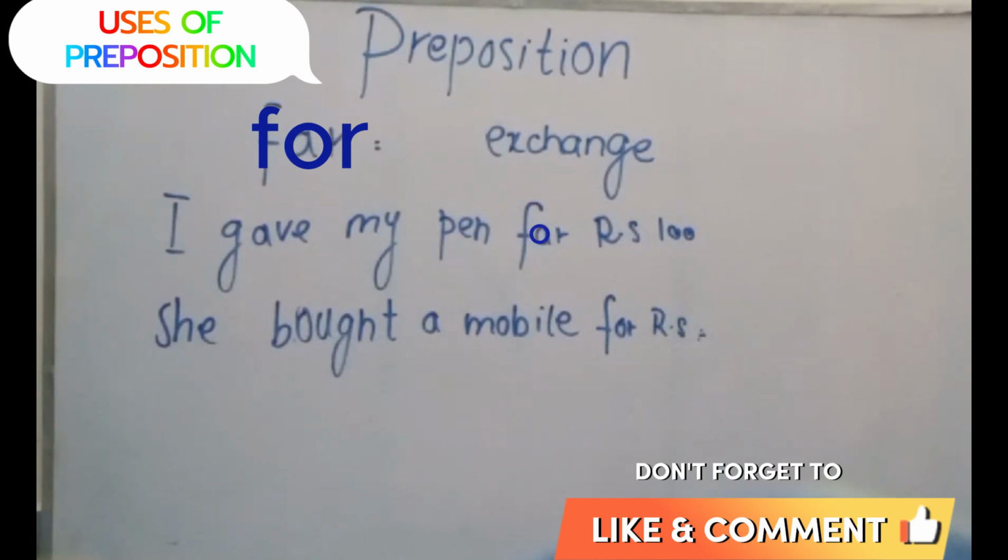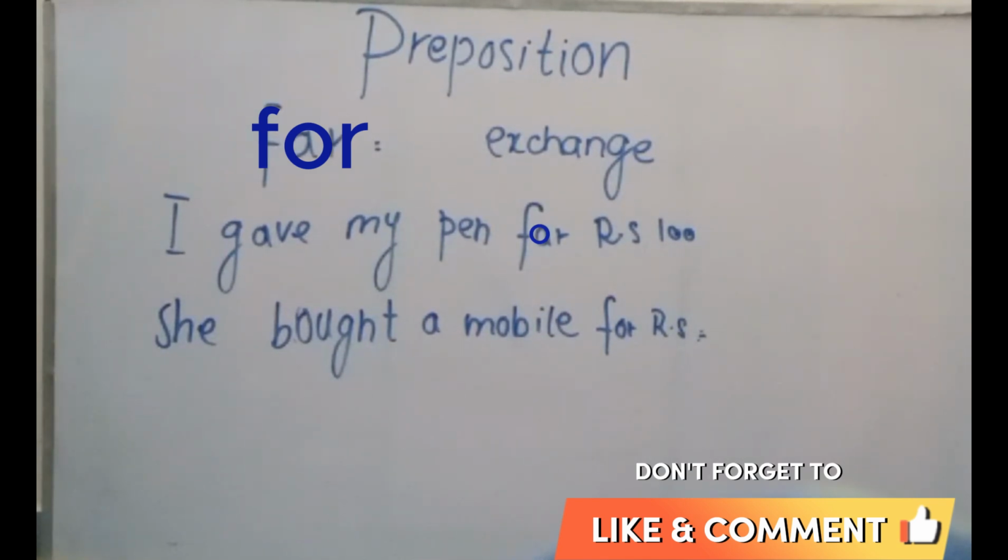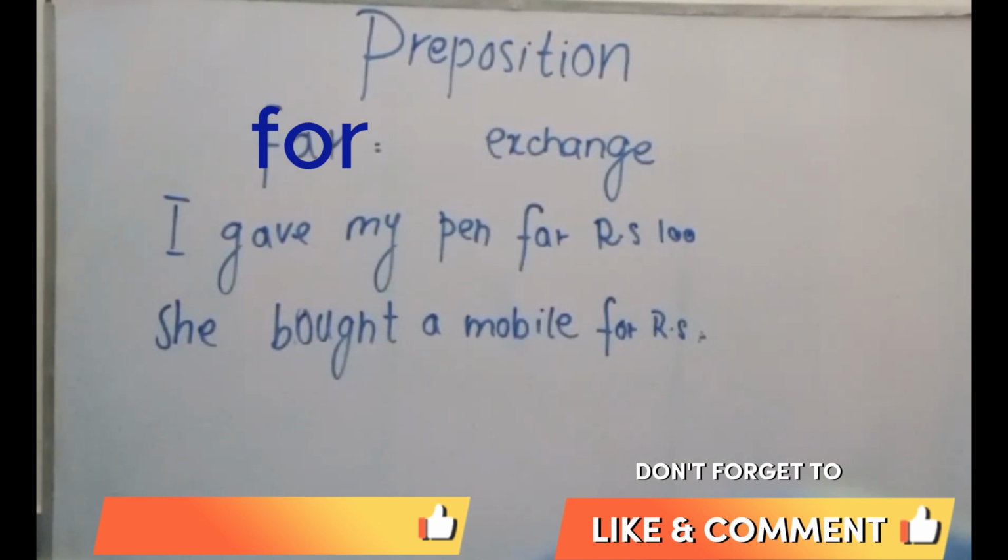She gave her money and bought a mobile. In exchange, what did she get? She got a mobile. So this is the use of "for" in exchange.